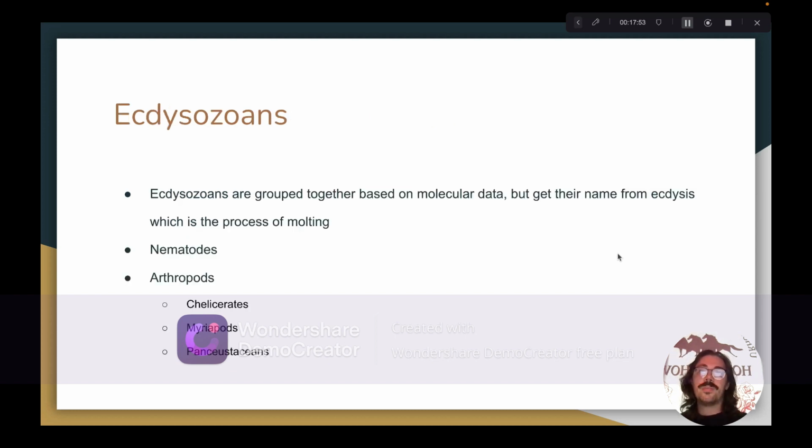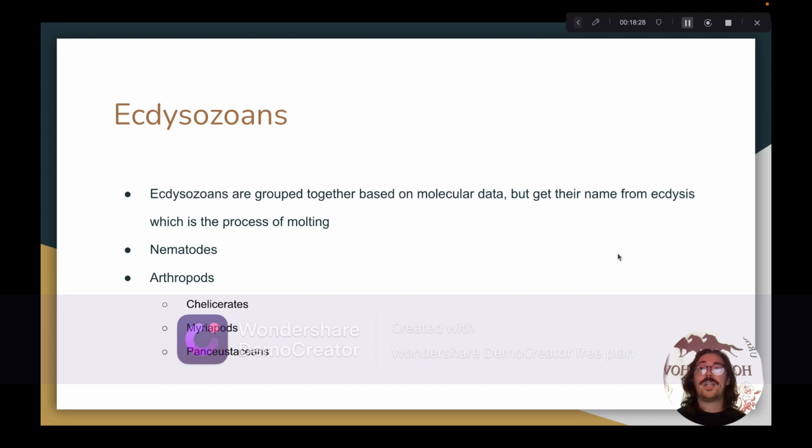Our next group of invertebrates are the ecdysozoans. They're put together based on molecular data, but they get their name from ecdysis, which is the process of molting. Ecdysozoans secrete a cuticle which protects them, but in order to grow, they must molt it every so often and secrete a new, larger cuticle. There are two major phyla of ecdysozoans: the nematodes, which are also called roundworms.